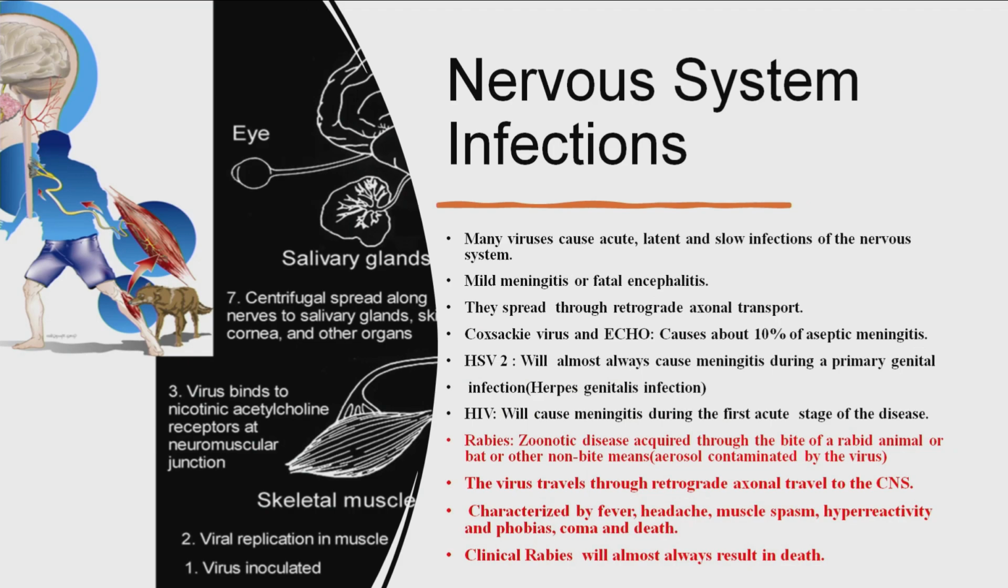The picture on the left is demonstrating how the virus travels from the bite site through the skeletal muscle until it gets to the central nervous system, where it causes all the damage. It's characterized by fever, headache, muscle spasm, hyperactivity, even an infected man barking like a dog, unusual behavior, phobia, fear of water, fear of light, because of the paralysis of the central nervous system, coma and death.